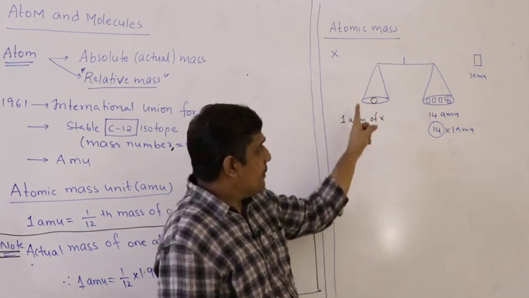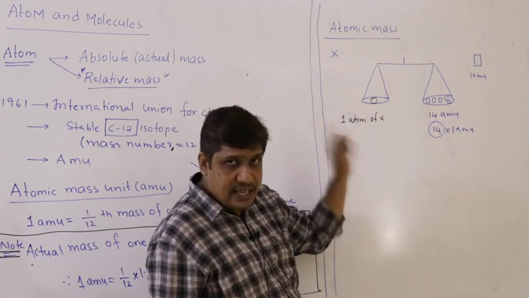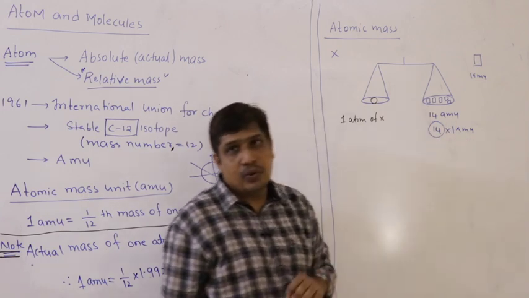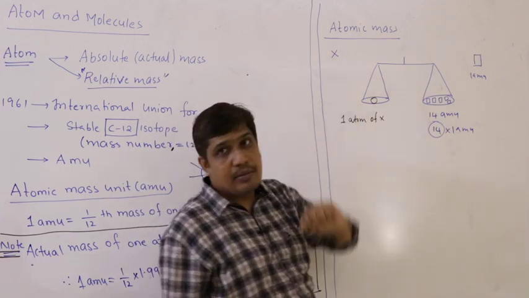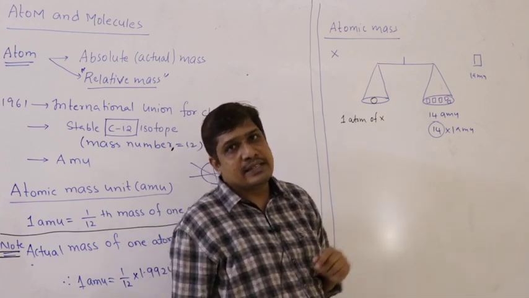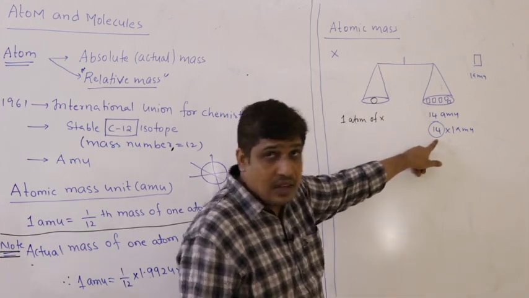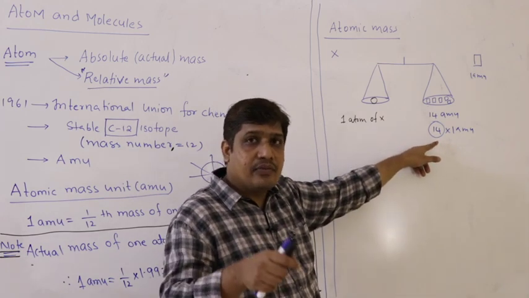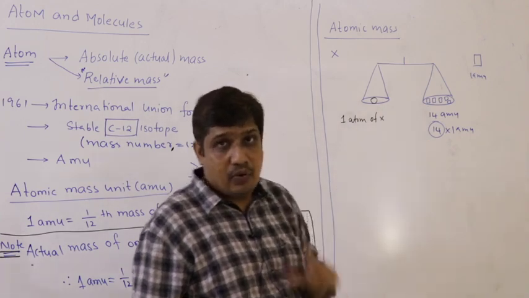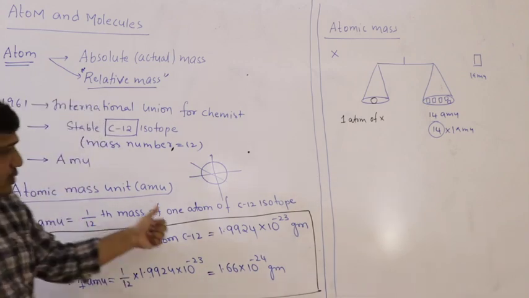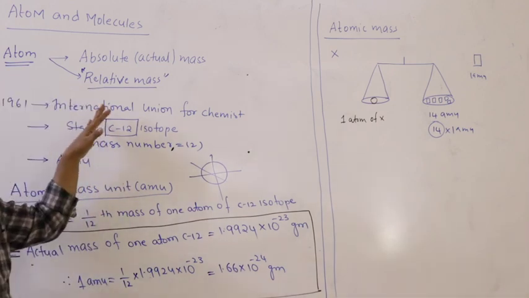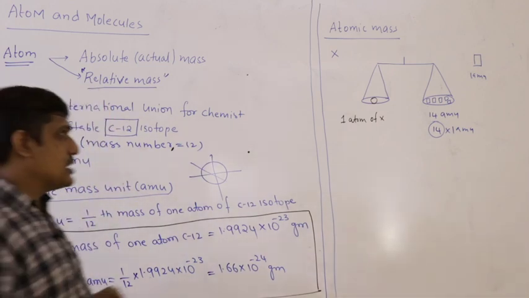After adding 14 AMU, the balance is balanced. What is the meaning of that? The mass of one atom of X is 14 AMU, that is 14 times heavier than 1 AMU. So I will take 14 AMU as the atomic mass on the relative scale. So it is a number which indicates the number of times the atom is heavier in comparison to 1 AMU. What is 1 AMU? 1 by 12th mass of one atom of C12 isotope. What is C12 isotope? It is the standard or reference element accepted by the International Union.